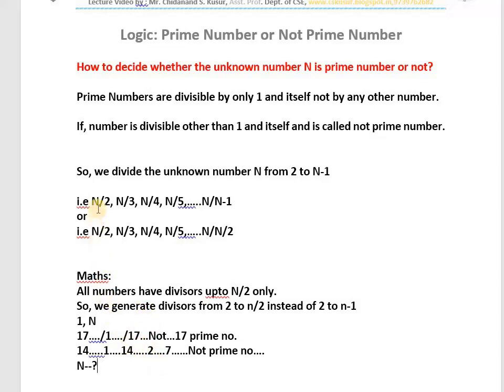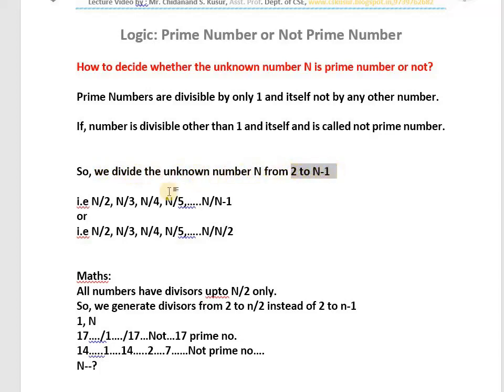First, sir, I divide that unknown number by 2. Assume it is not divisible by 2. I divide the unknown number by 3, sir, not divisible by 3. I divide the unknown number by 4, not divisible by 4, not divisible by 5, not divisible by 6. Like this I check up to where? Up to n minus 1. Don't divide that unknown number by itself, because that number is divisible by itself. Divide that number from 2 to n minus 1. Understood the logic? So we divide the unknown number n from 2 to n minus 1.